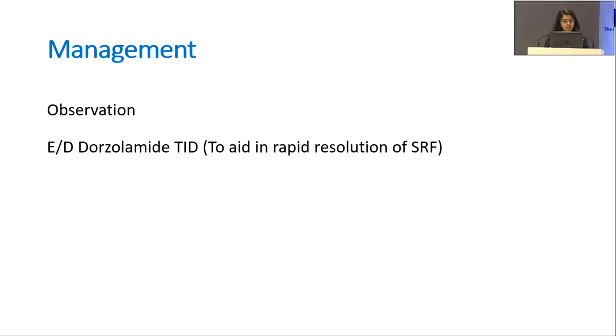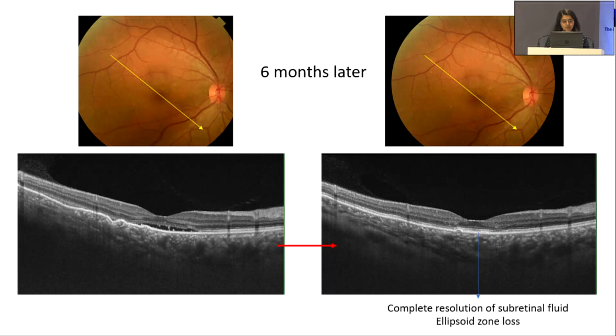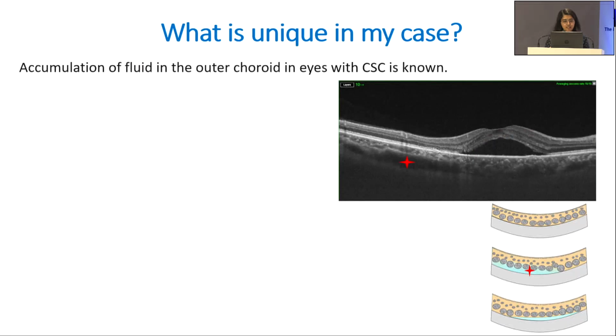So we suggested the patient observation and dorzolamide eye drops. After 2 weeks, patient presented with significant decrease in subretinal fluid and after 6 months, there was complete resolution of subretinal fluid with unaided visual acuity 6/6.